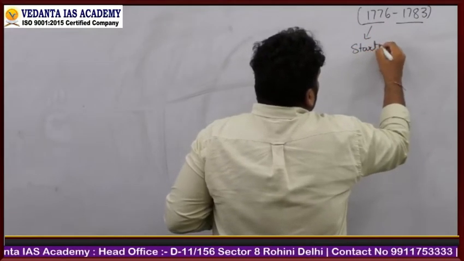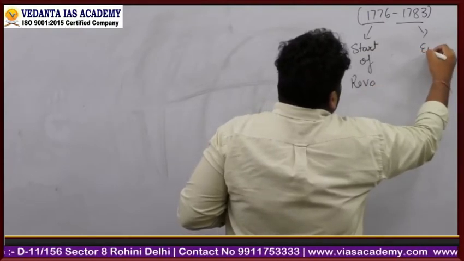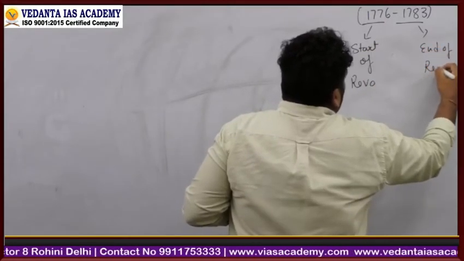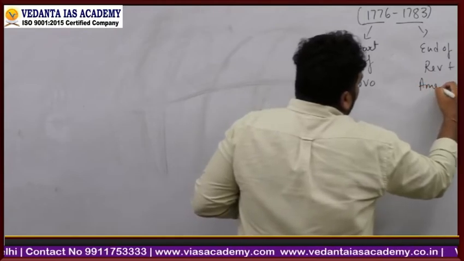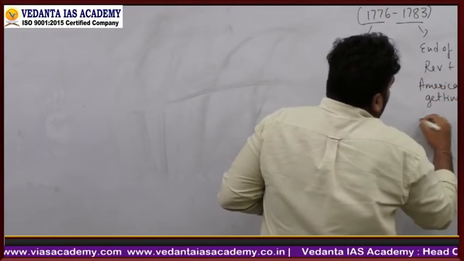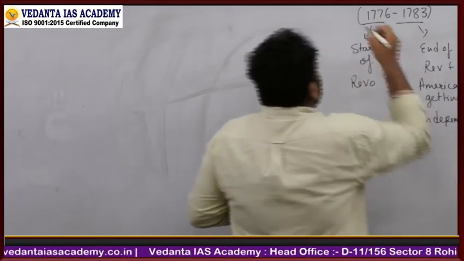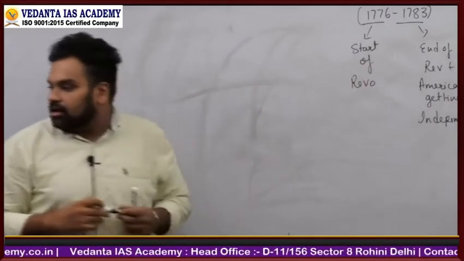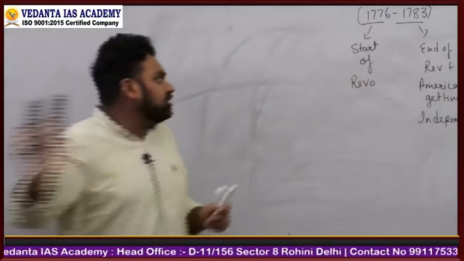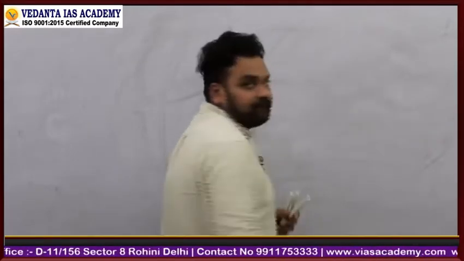Start of revolution, end of revolution plus America getting independence. Okay, sorry. I think I just need to write even more little downwards.